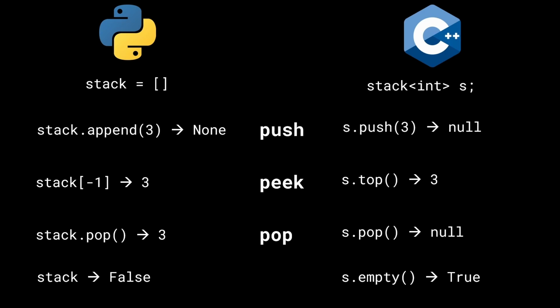Now, if you say if stack: and so on, that is going to evaluate to false because the stack is empty. In C++, we can do s.empty, which is a function that works on the stack variable, and it's going to return true, saying that the stack is indeed empty. So again, small implementation level details that you have to keep in mind.